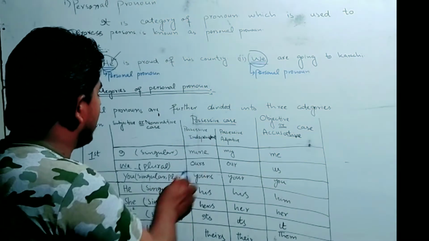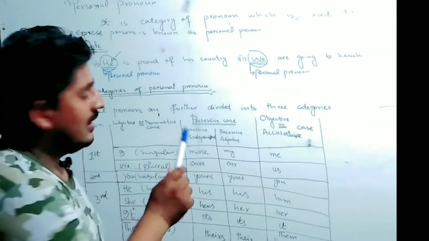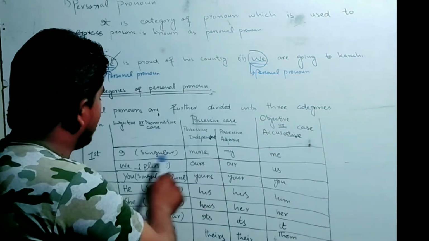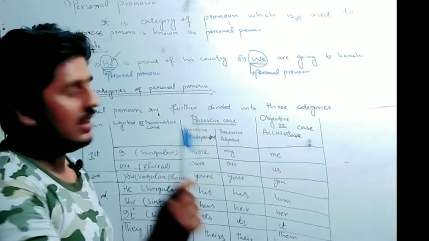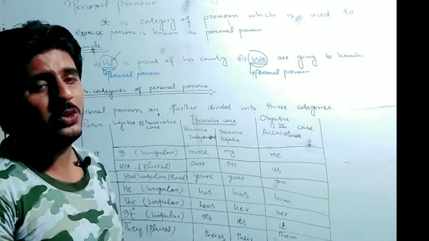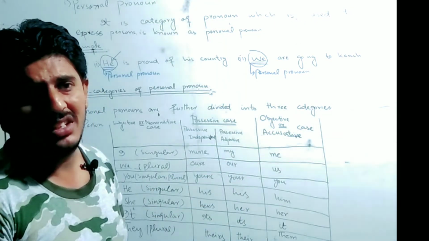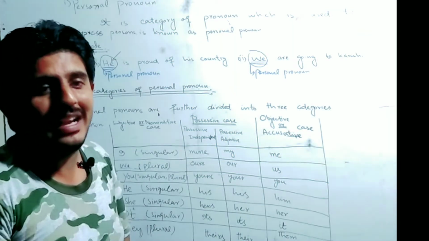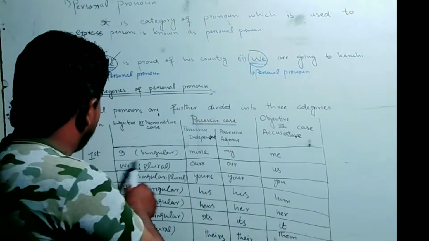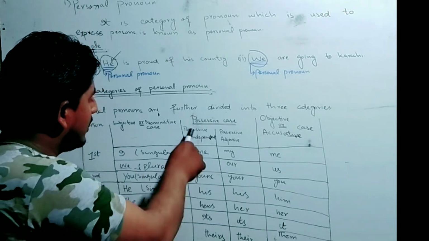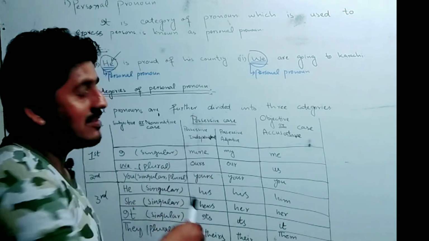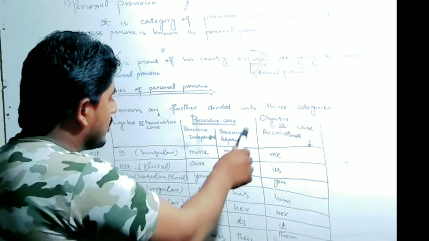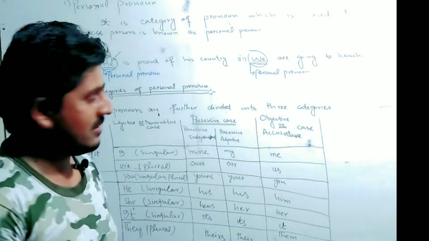The possessive independent of I is mine, and the possessive adjective of I is my. Possessive adjectives are also known as pronominal adjectives, meaning pronouns which behave as adjectives. The possessive independent of we is ours, and the possessive adjective of we is our.